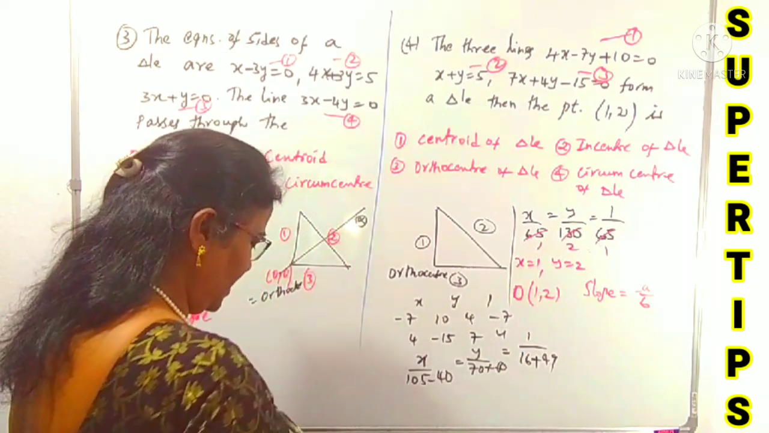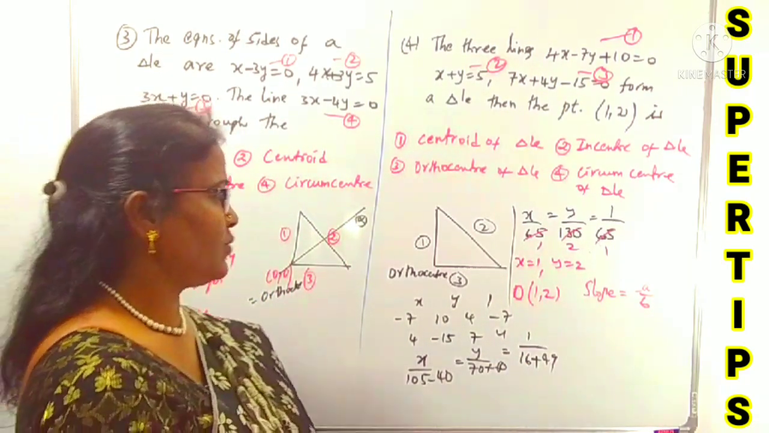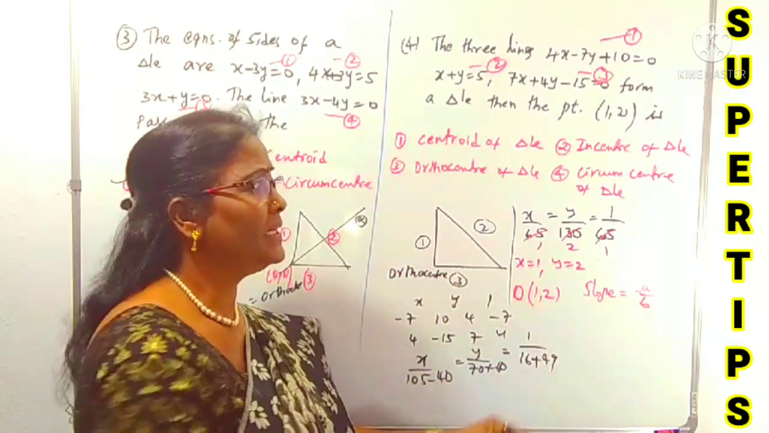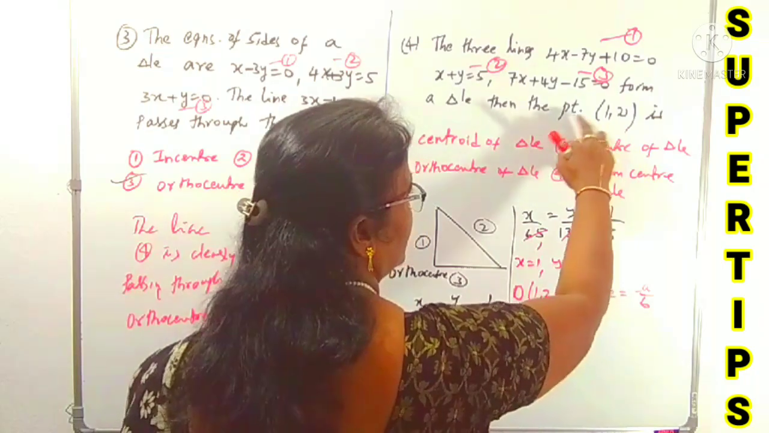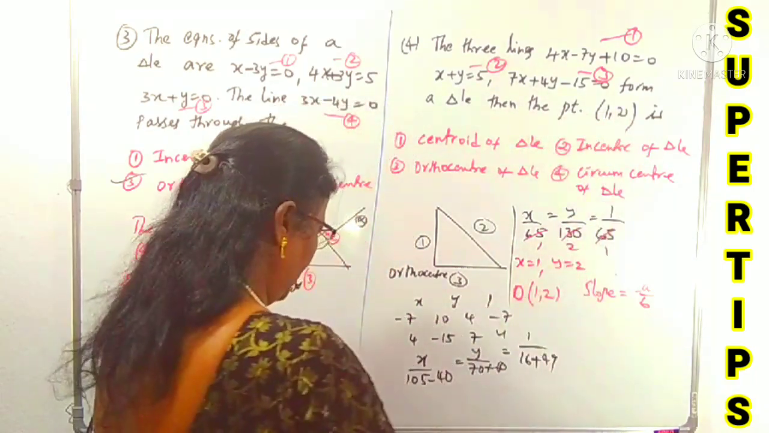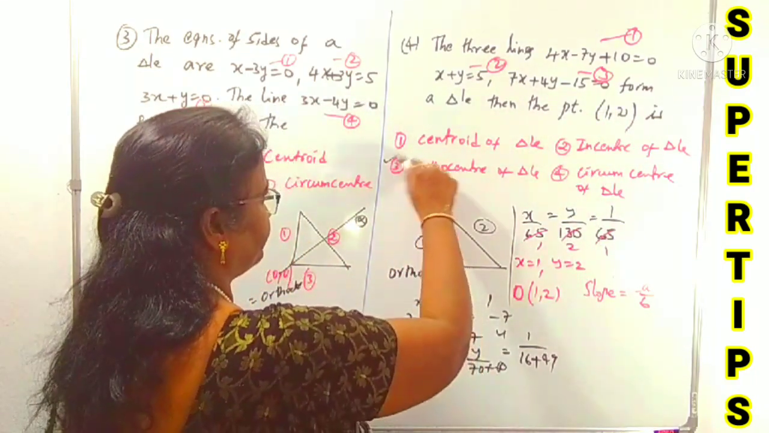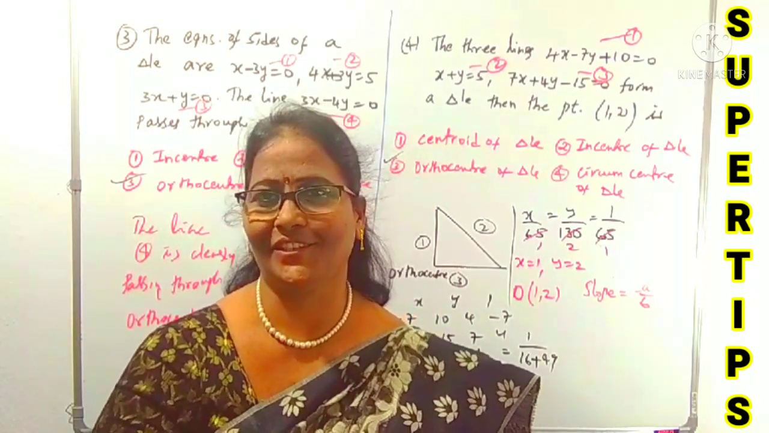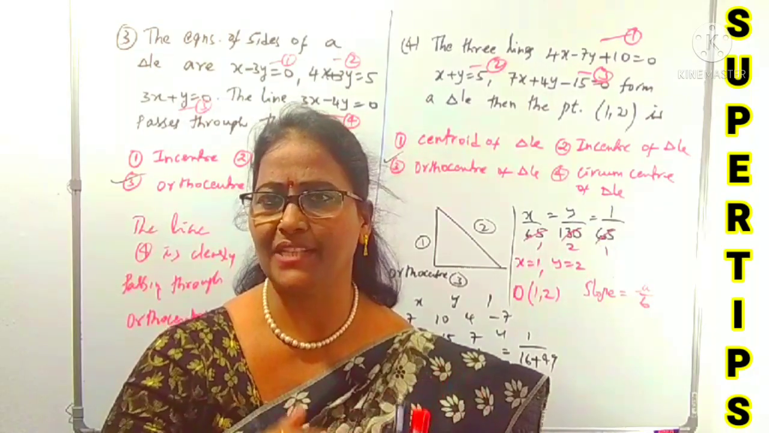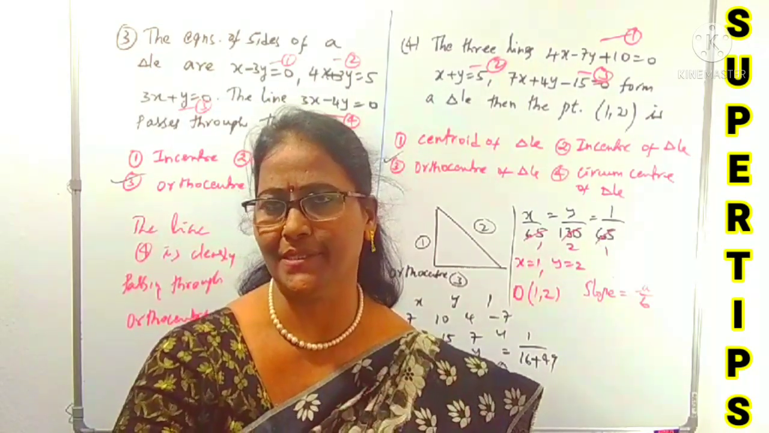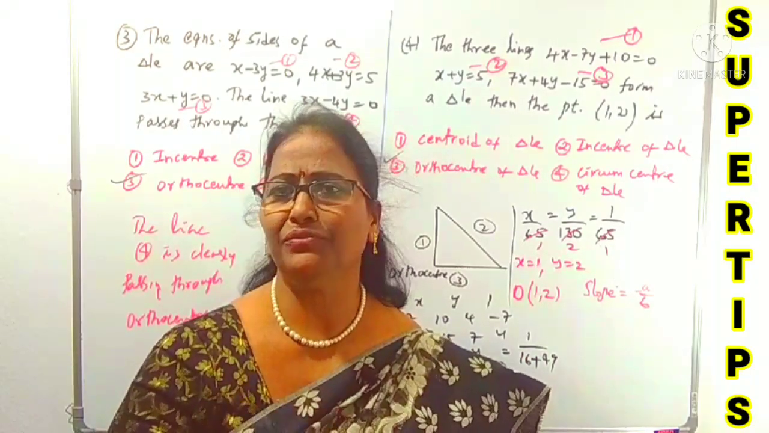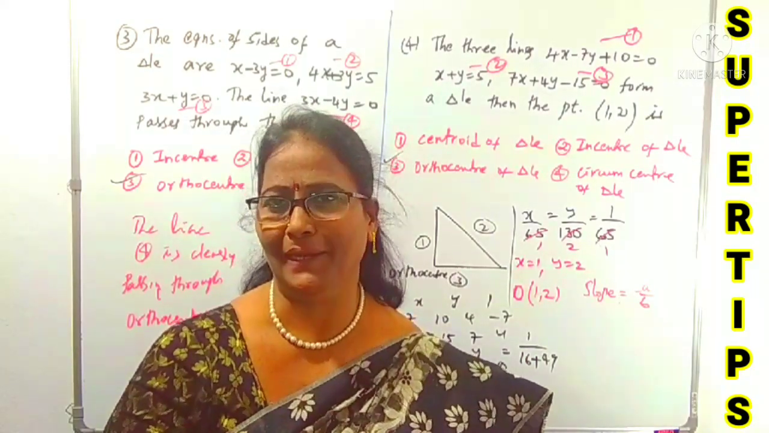O is nothing but the orthocenter here. So the point of intersection of lines 1 and 3, that orthocenter, is 1, 2, which is what is given. So the point 1, 2 is clearly the orthocenter. Okay, can you understand what I am going to discuss? Concept-wise as well as tips and tricks, I am going to discuss. You can understand what those are one by one. Even if you have a doubt, put a comment, right?